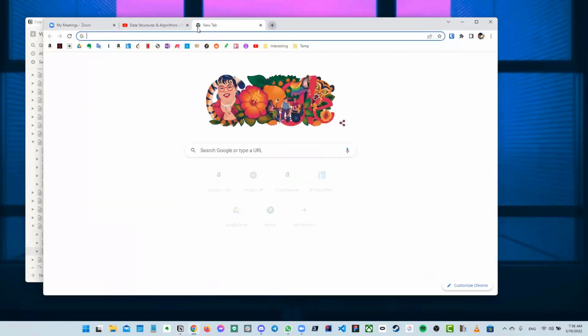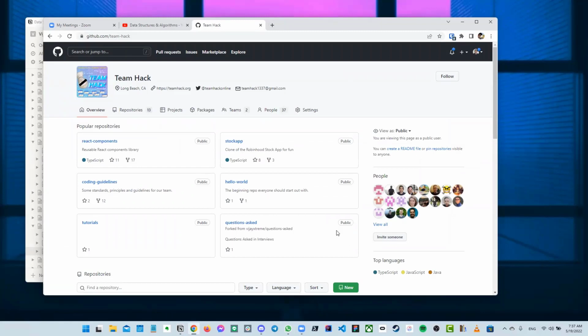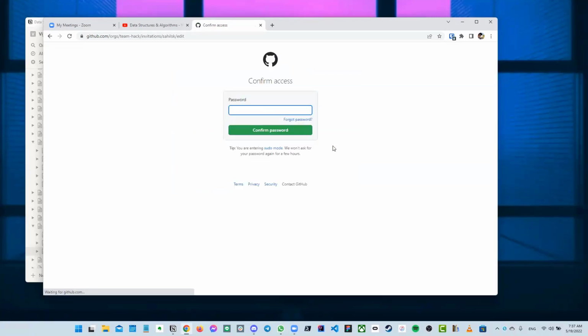Do you all have access to GitHub? I'm assuming you haven't been added to this repo yet, right? Do you have both GitHub usernames? Be sure to send that to me here in the chat.